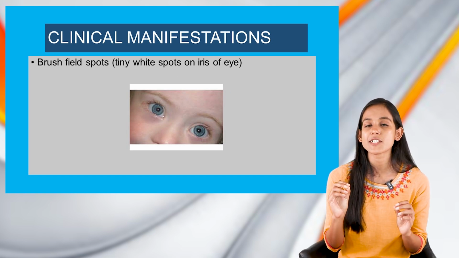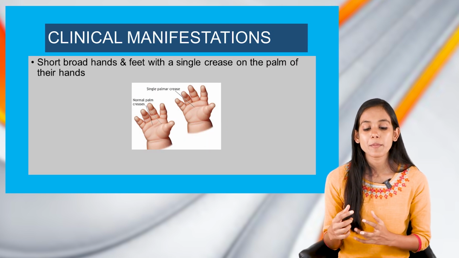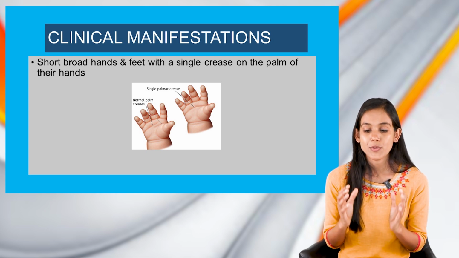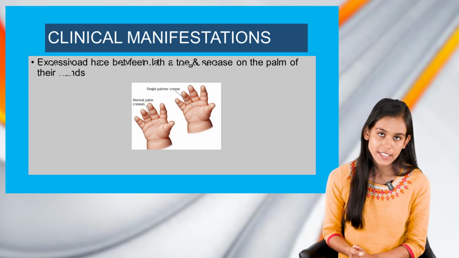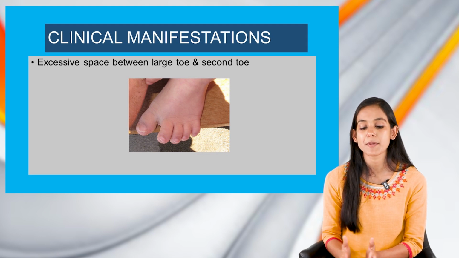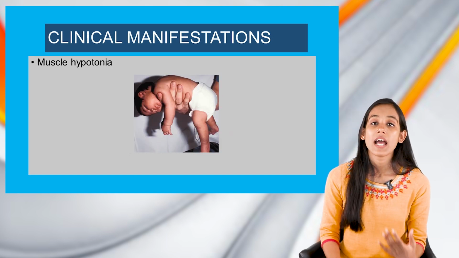There would be tiny white spots on the iris of the eye, and there would be short, broad hands and feet with a single crease on the palm of their hands. Along with all these, we can also see that there would be excessive space between the large toe and the second toe, and also there would be muscle hypotonia.